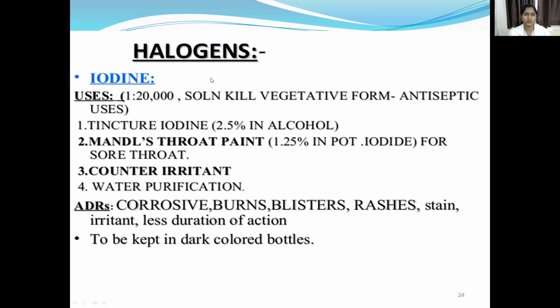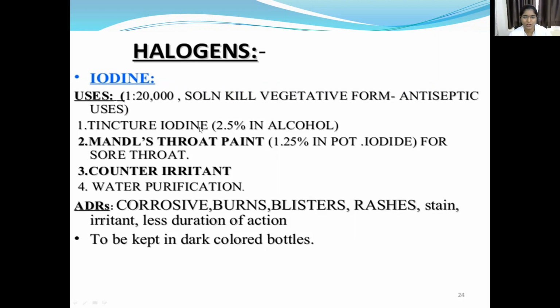Next one is the halogen iodine, a continuation. What are the uses of iodine? A 1:20,000 solution acts on the vegetative form of bacteria and is used as an antiseptic.